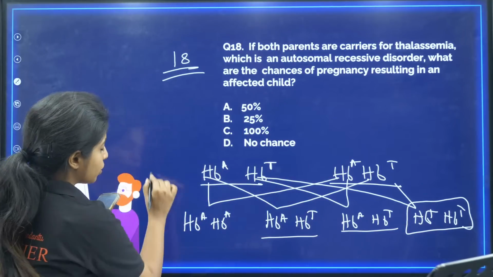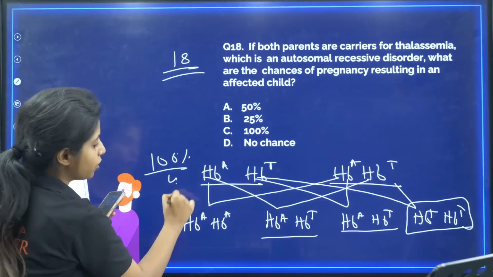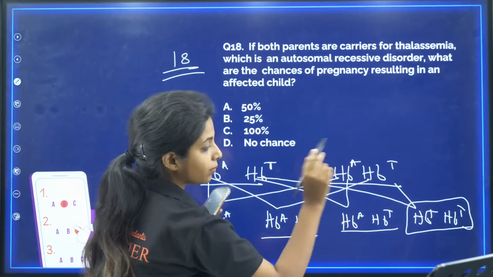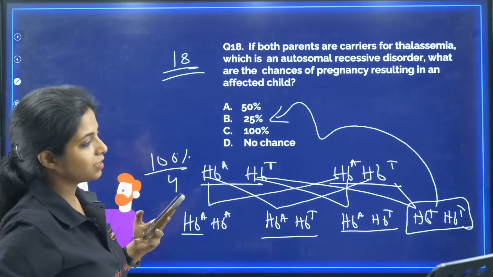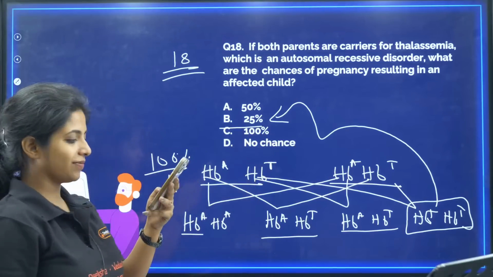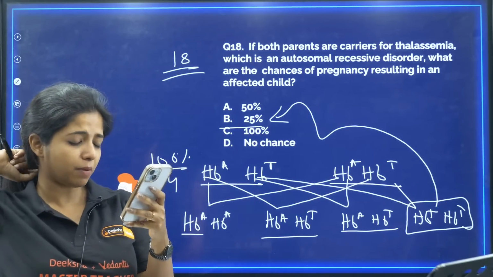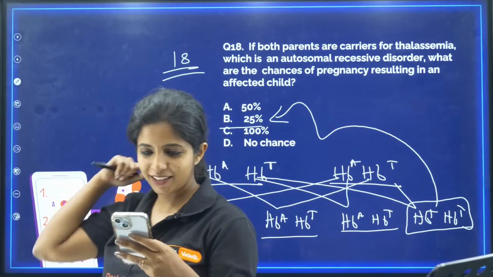So all of this together, if I say it's 100%, then 100 divided by 4 is 25%. All of them will be 25, 25, 25 each. So this is, my dear children, 25%. So your answer becomes B. Mithun Baba, can I check once? Okay. It is B. Cool, got it.